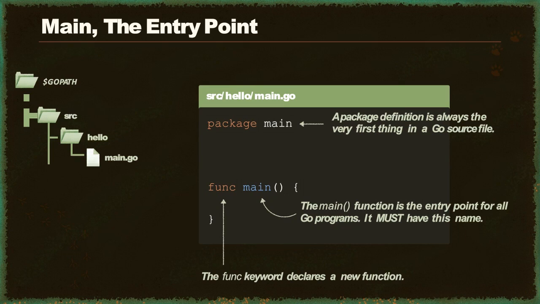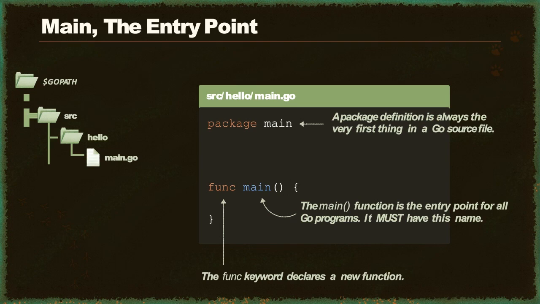Now here on the left is a typical Go workspace. We have our Go path, and then inside of it we have the source folder, which is the root of all our Go source code. We create a new folder for each separate project. In this example, we'll call it Hello. Under the new Hello folder, we can find a Go source code with a .go extension. Since this Hello World program has a single file, we'll call this file main.go. But this is a naming convention, not a rule. We could call this file anything.